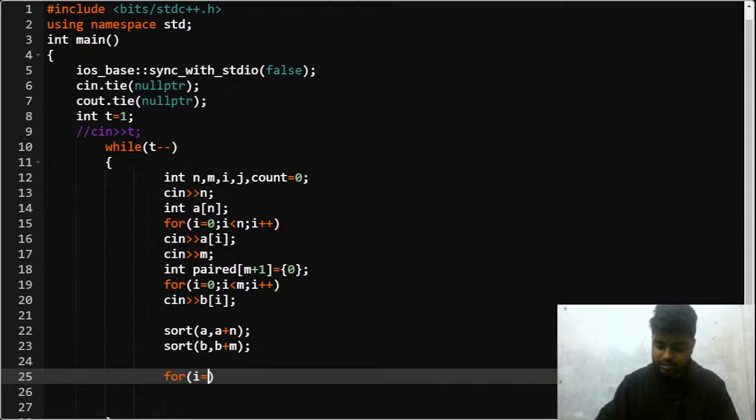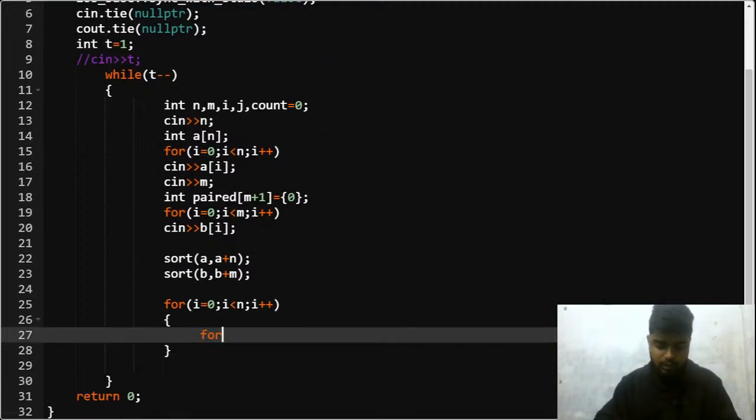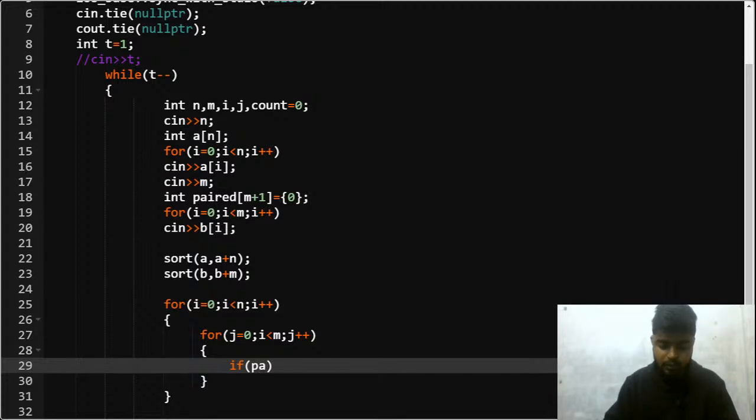Then I'll start the iteration. i starts from 0, i is lesser than n, and i plus plus. Then what I should be doing further is, for j starts from 0 and j is lesser than m, and I do a j plus plus. After that I will check if the current element is not paired. If paired of j, if the current girl is not paired, if it is equal to 0, and my absolute difference between a of i minus b of j is lesser or equal to 1, in that case what will I do?